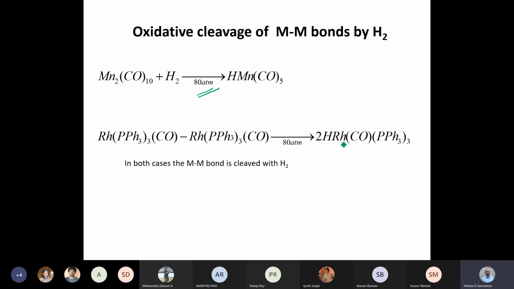And here is another case with a rhodium complex, and the only difference between Co2(CO)8 and this complex is that you have rhodium instead of cobalt, and instead of carbon monoxide you have PPh3. So these are complexes with activated hydrogen, which can now react with other species.